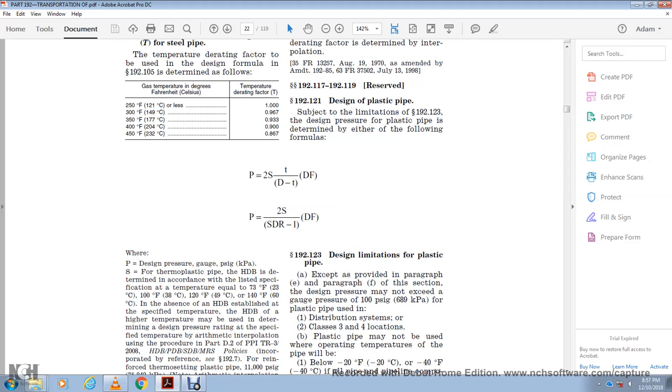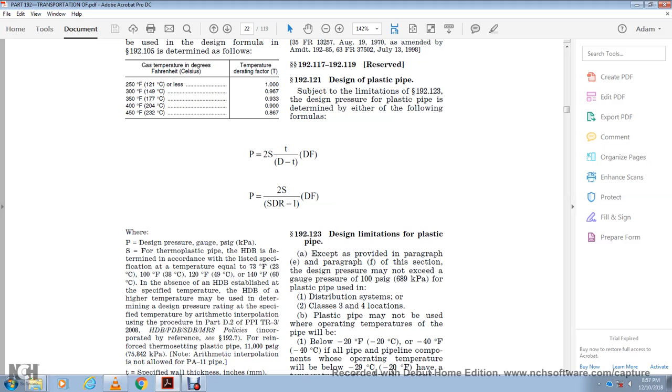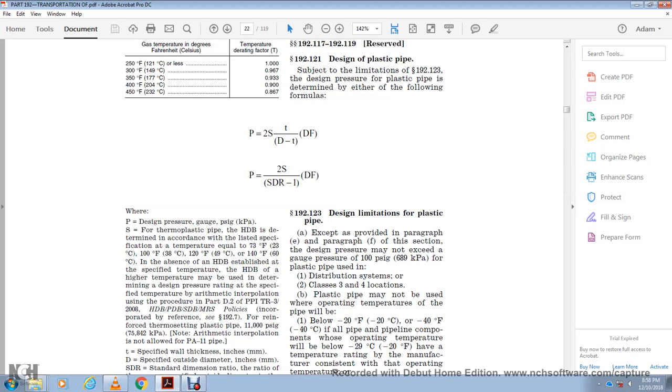All right, I'm going to skip the formula. 192.123 design limitations for plastic pipe. Except for paragraph E and paragraph F of this section, design pressure may not exceed a gauge pressure of 100 psi for plastic pipe used in distribution systems in Class 3 and 4 locations. Plastic pipe may not be used where the operating temperature of the pipe will be below negative 20 degrees Fahrenheit, or for all pipeline components whose operating temperature will be below negative 29 degrees Celsius.